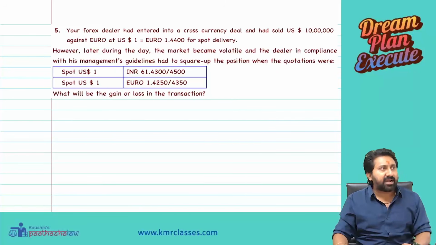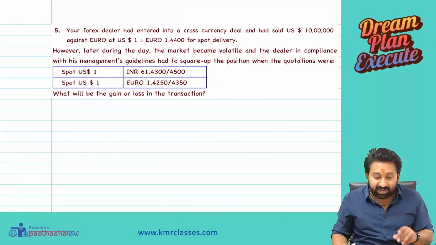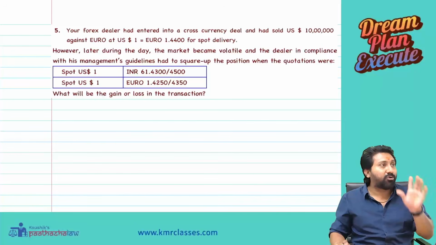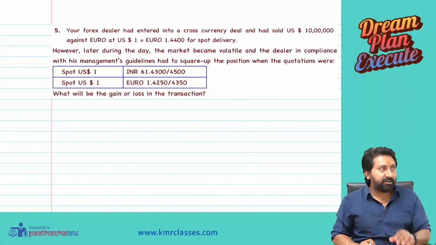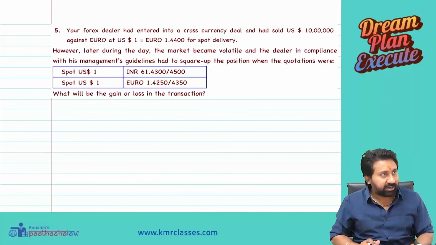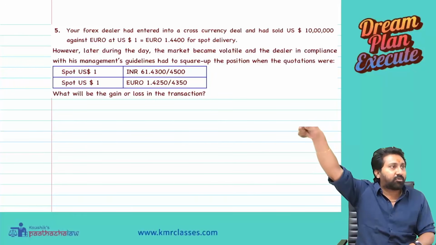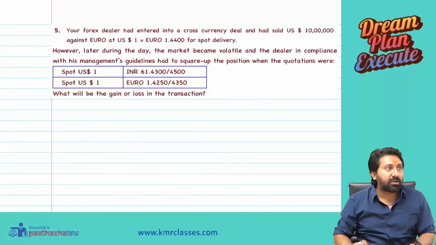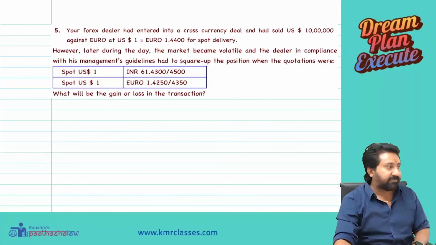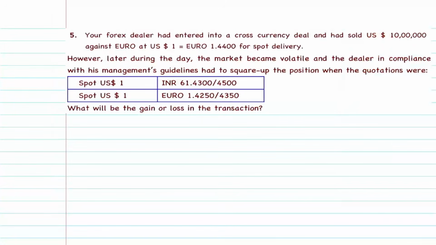Your Forex dealer had entered into a cross currency deal and had sold US dollar 10 lakh against a euro at $1 equal to euro 1.4400 for spot delivery. However, later during the day, same day, the markets became volatile and the dealer, in compliance with the management guidelines, has to square up the position when the quotations are as under. What will be the gain or loss in the transaction? Okay, I will pause the video. Please, you also pause the video and read the question first.